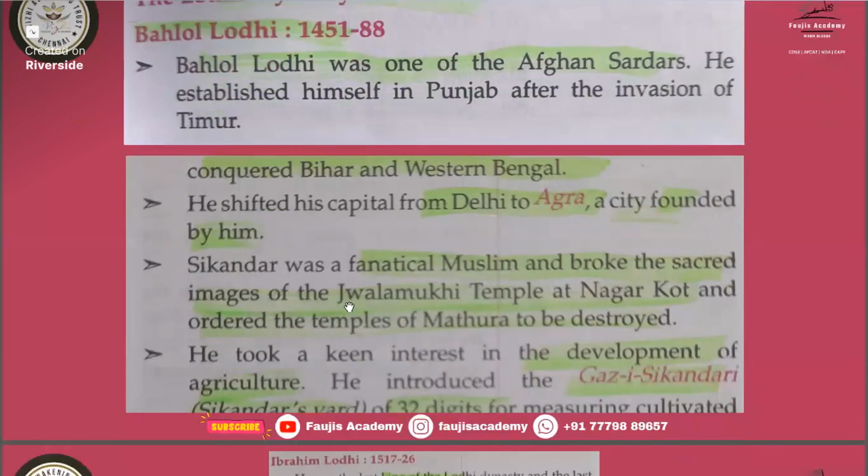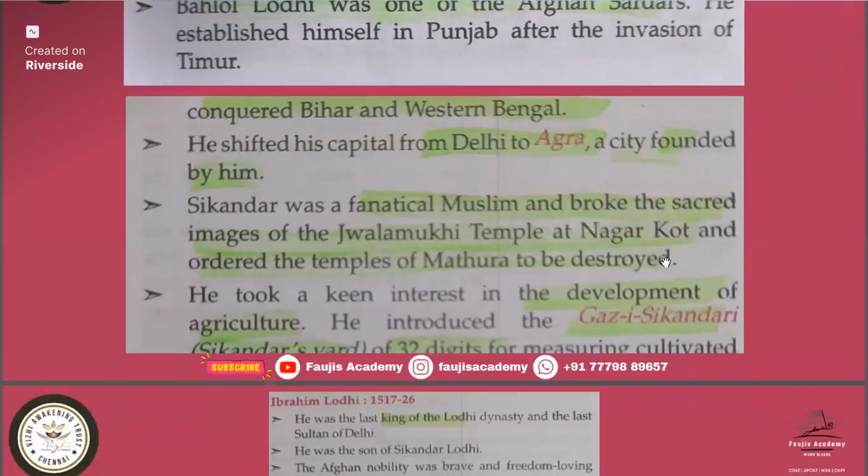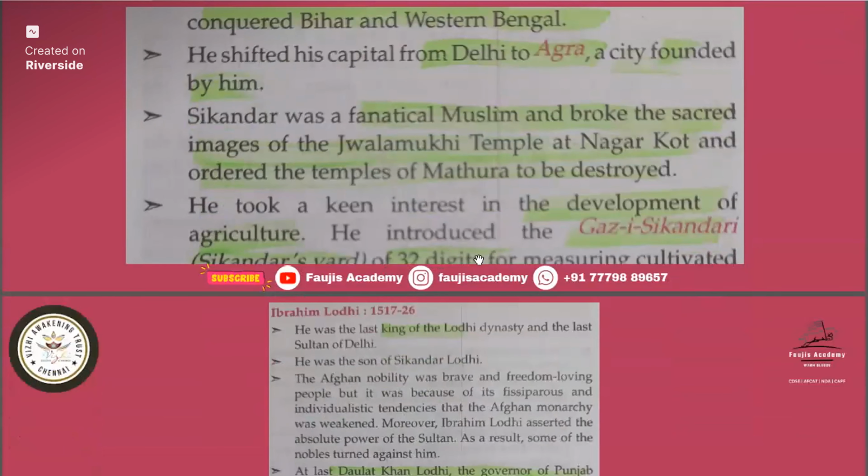Okay. Sikandar was a fanatic Muslim and broke the sacred images of the Jwalamukhi temple at Nagarkot and ordered the temples of Mathura to be destroyed. So he also started destroying temples. And Gaz-i-Sikandari was started during Sikandar Lodi's ruling time for the development of agriculture. Gaz-i-Sikandari is 32 digits, used for measuring cultivated land.